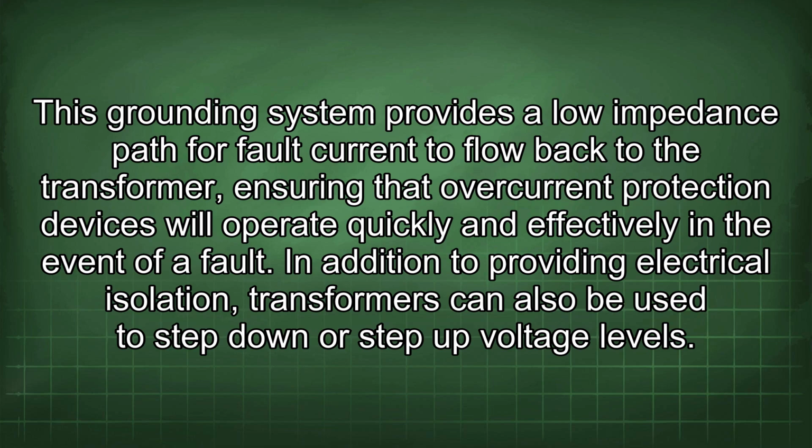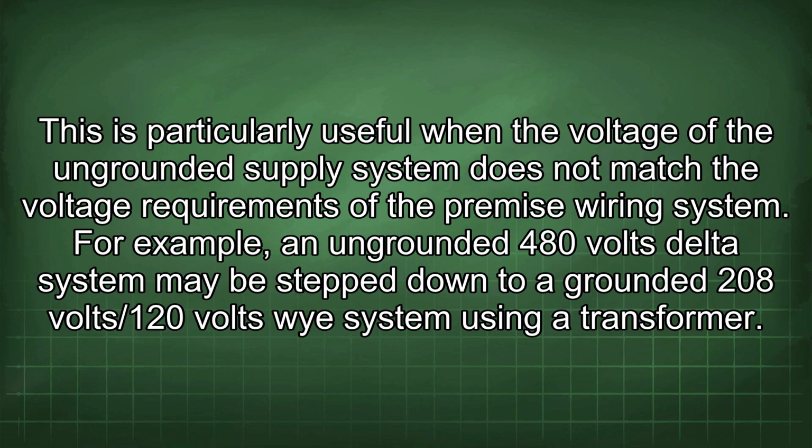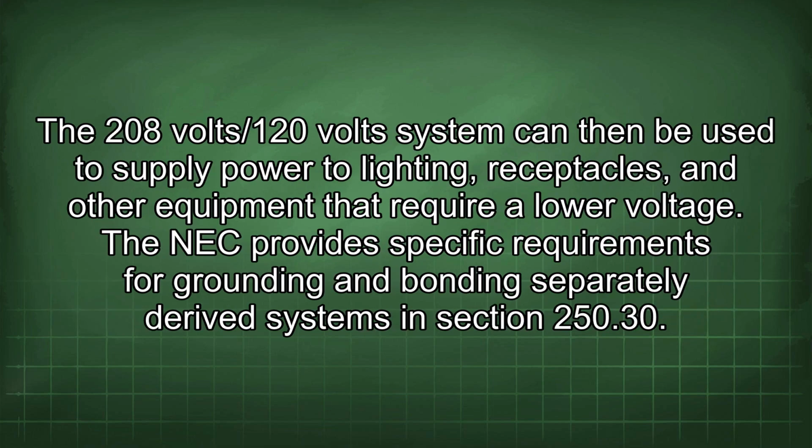In addition to providing electrical isolation, transformers can also be used to step down or step up voltage levels. This is particularly useful when the voltage of the ungrounded supply system does not match the voltage requirements of the premise wiring system. For example, an ungrounded 480 volts delta system may be stepped down to a grounded 208 volts/120 volts Y system using a transformer. The 208 volts/120 volts system can then be used to supply power to lighting, receptacles, and other equipment that require